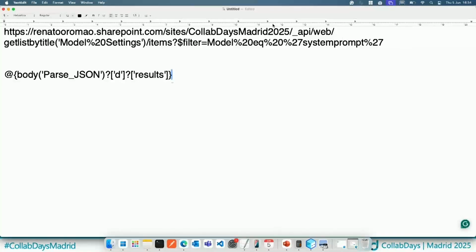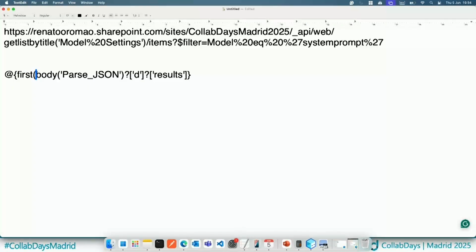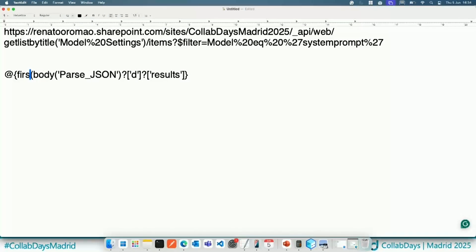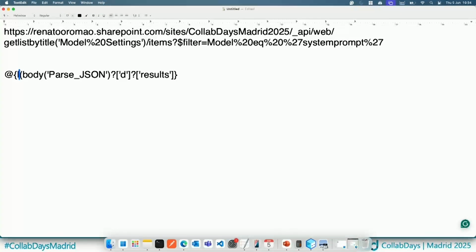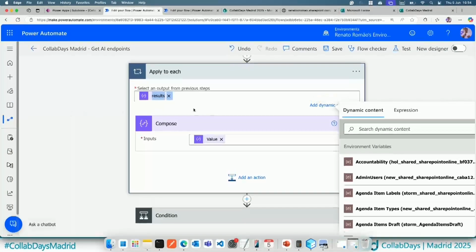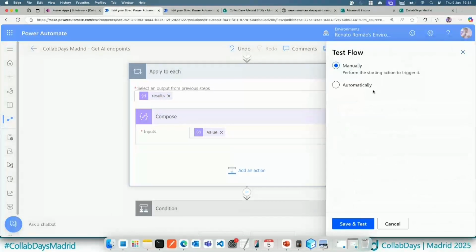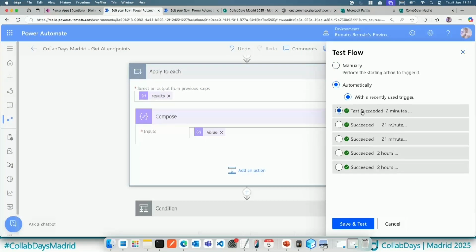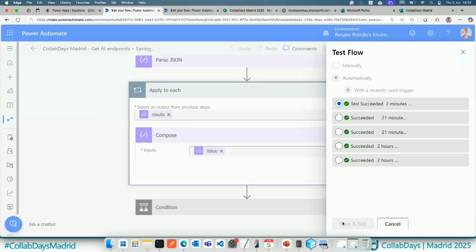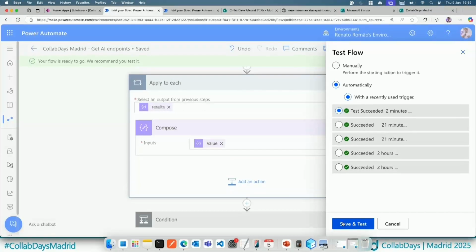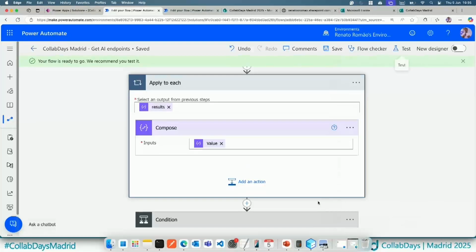If you want to improve this, instead of using apply to each and so on, sometimes you can use just first. So if you use first, basically you're retrieving the first content, or last to retrieve the last item. So in this case, you can pass a filter or something like that. So this is another way to retrieve the content. Let me execute it just to show you the option that we can get the content instead of just sending it manually or hard-coded to the AI, to the other workflow.